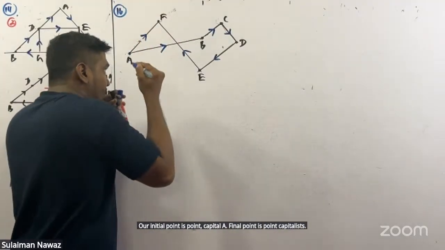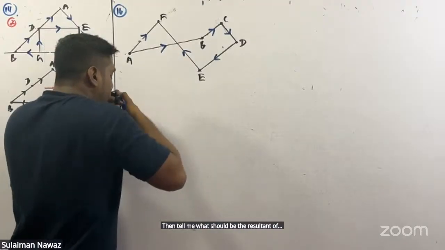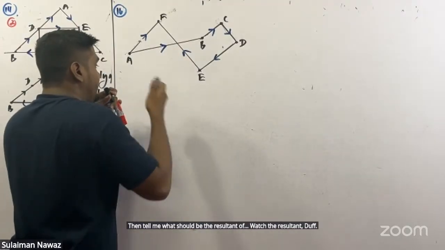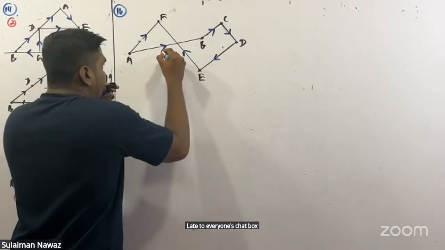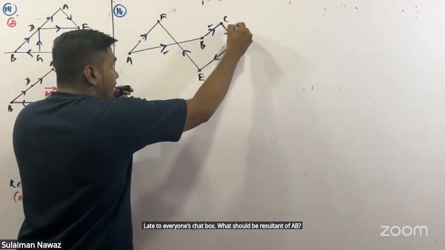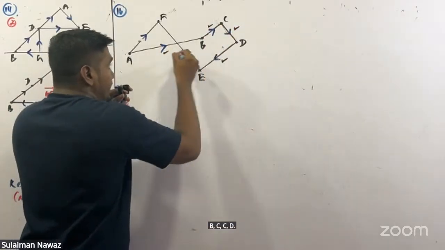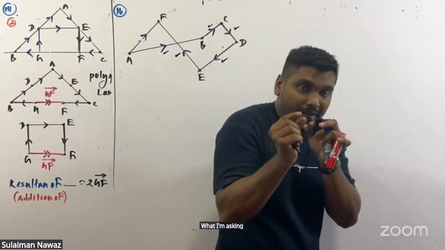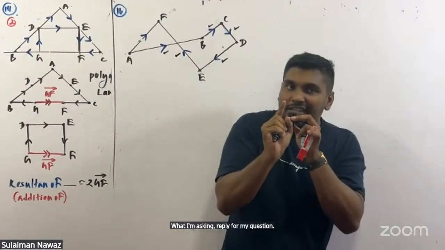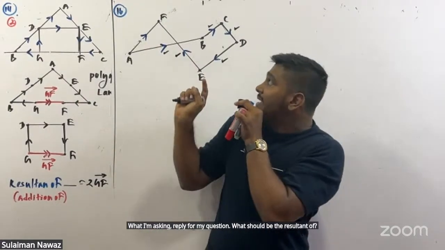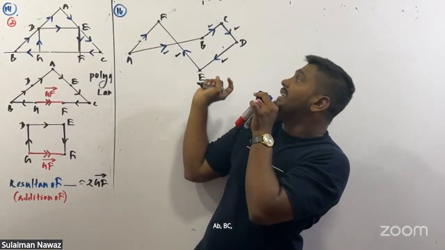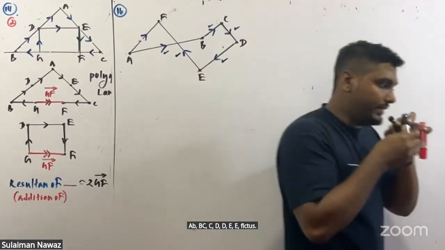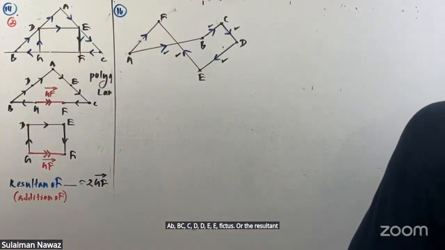Then tell me, reply everyone in the chat box: what should be the resultant of AB, BC, CD, DE, and EF vectors?